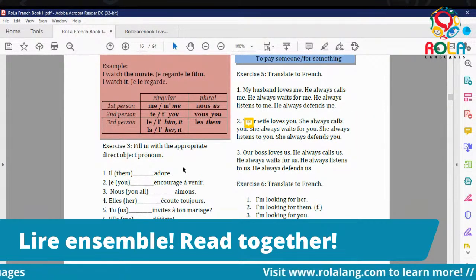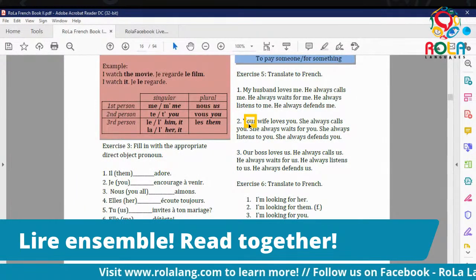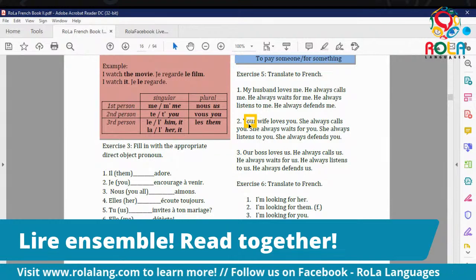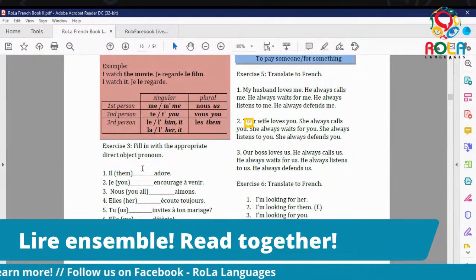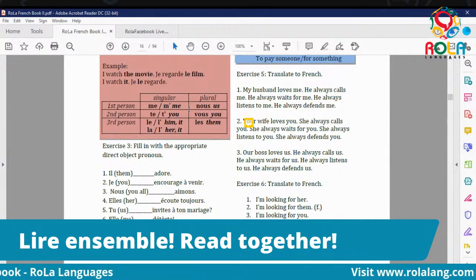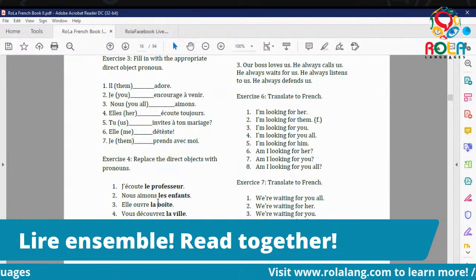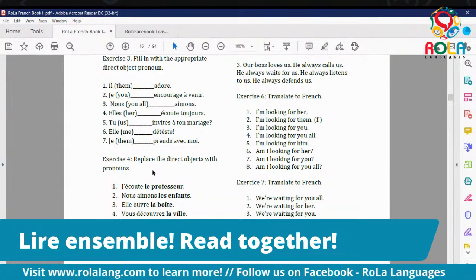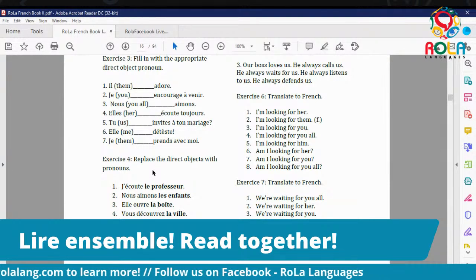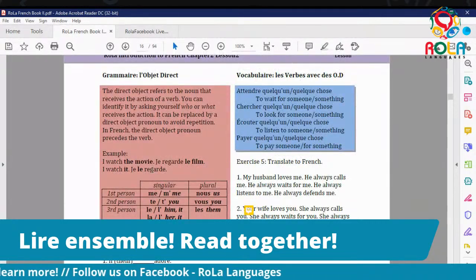So that's all I have for today. If you would like to take a screenshot of this, please do, and then you can write it down and do this on your own. Since I did this exercise, you could also try this exercise right here. I did this exercise in another video, I think this one or this one, I forget, but it's good to review. And I did this exercise too as another video.